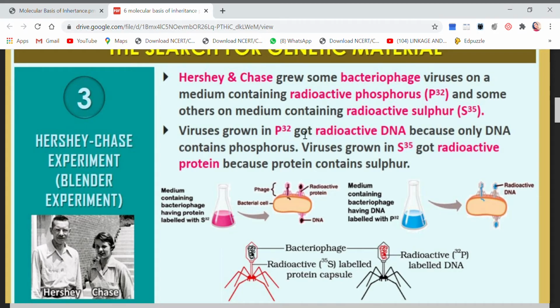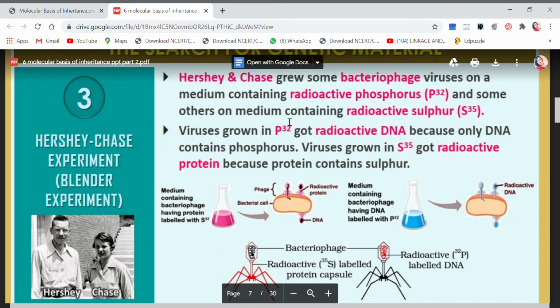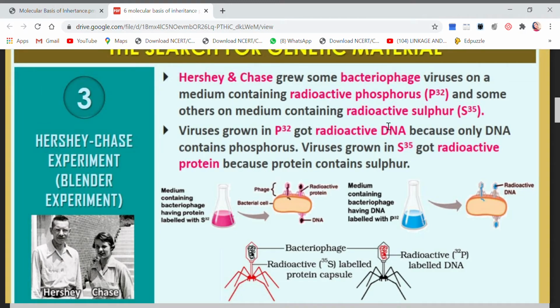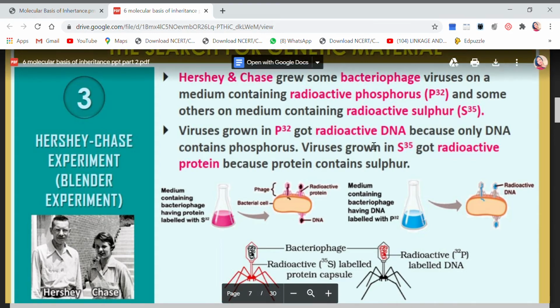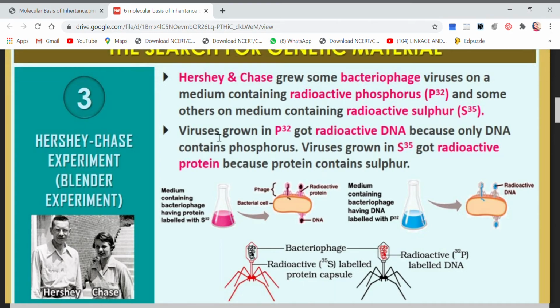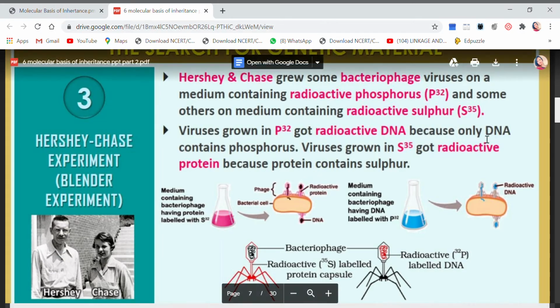The P32 got involved in the DNA of the virus because phosphorus is a part of DNA, and so the DNA became radioactive. Viruses grown in P32 got radioactive DNA because only DNA contains phosphorus.